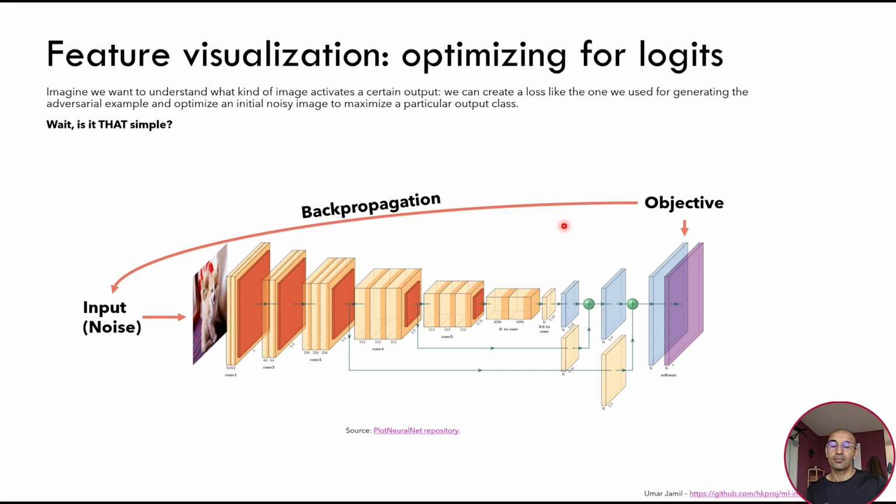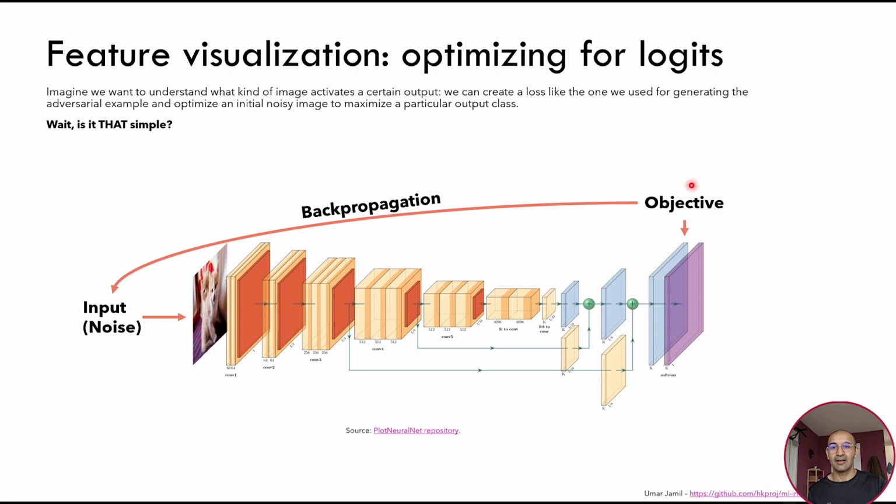We can also optimize for logits. So for example, instead of using a particular layer, we use the logits of a particular class, for example, the class associated with dogs, because we want to see what kind of dogs our model wants to see to predict it as a dog. We feed as input complete noise.